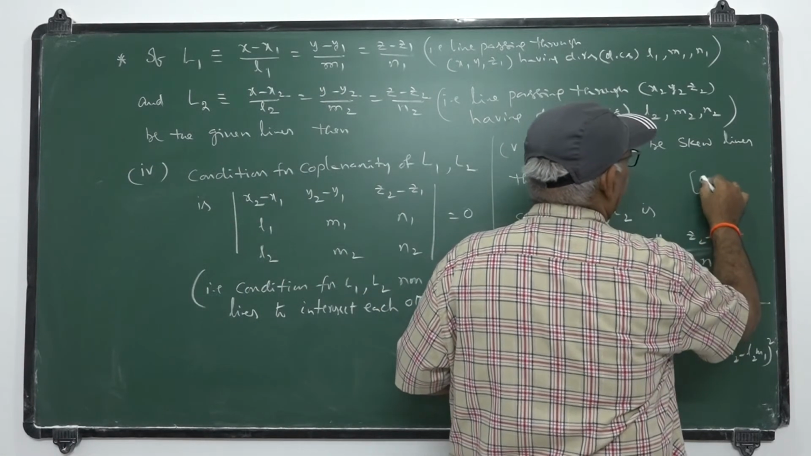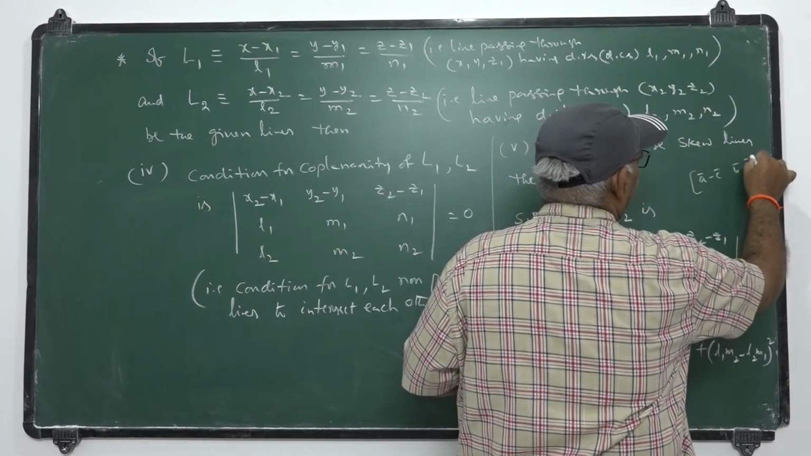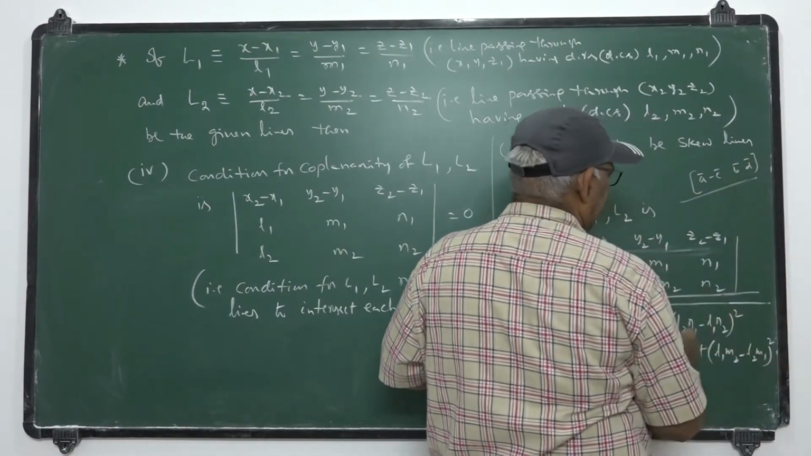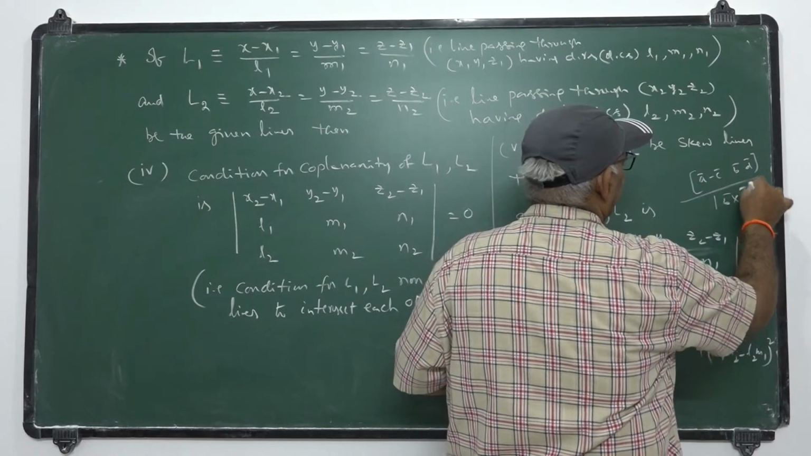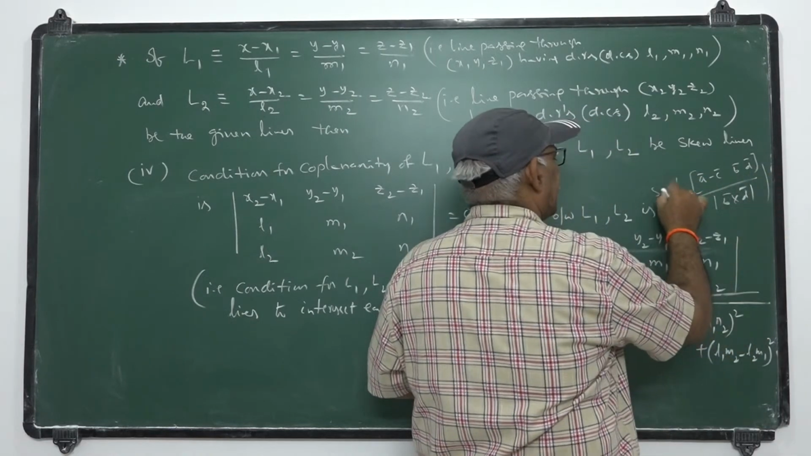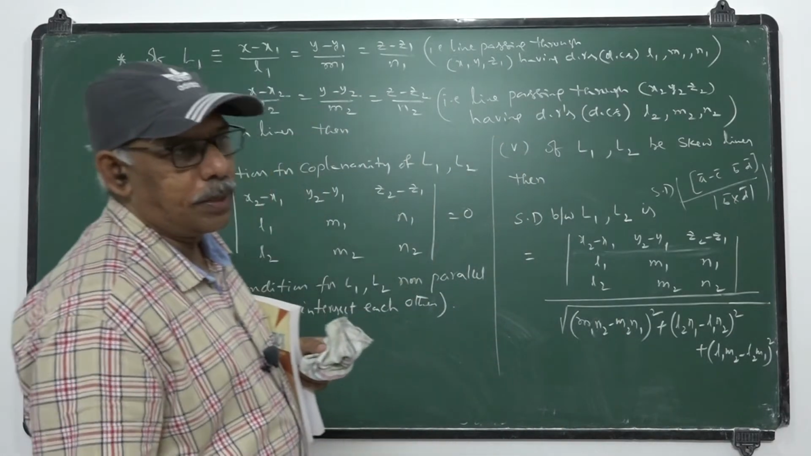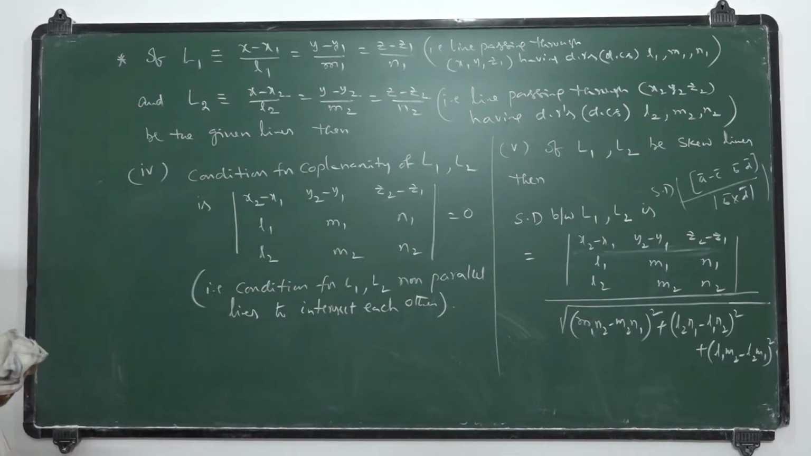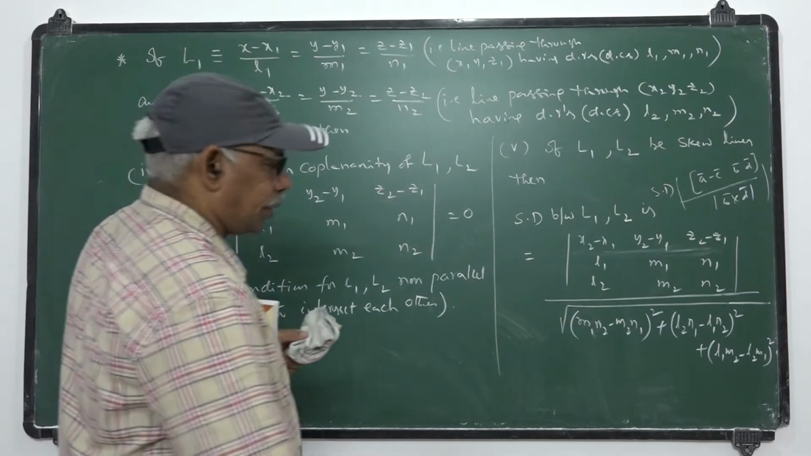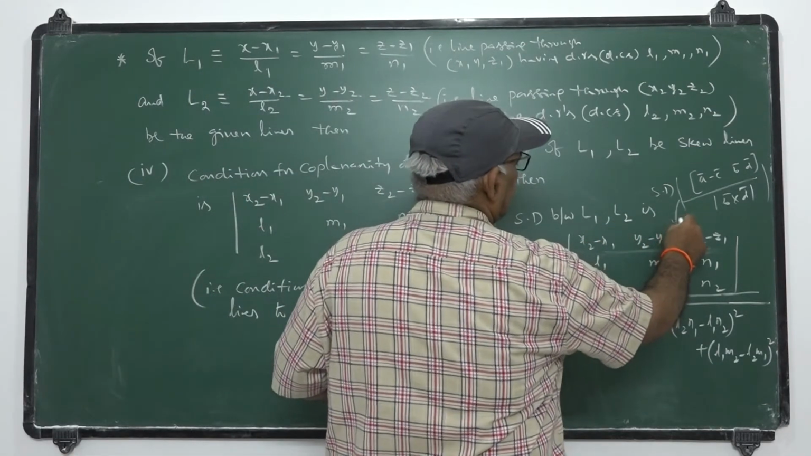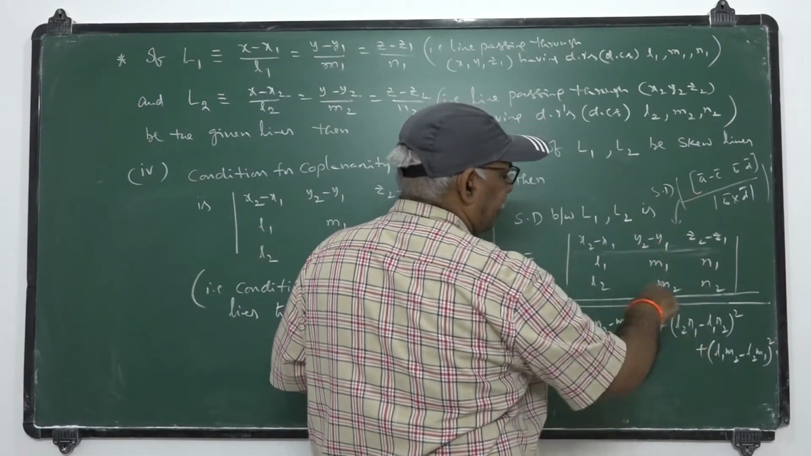In vector form, this is the box product of A bar minus C bar, B bar, D bar, divided by the modulus of B bar cross D bar, which gives us the shortest distance. In case of r bar equal to A bar plus t B bar and r bar equal to C bar plus s D bar being the lines, changing that to the Cartesian form, we get this formula.